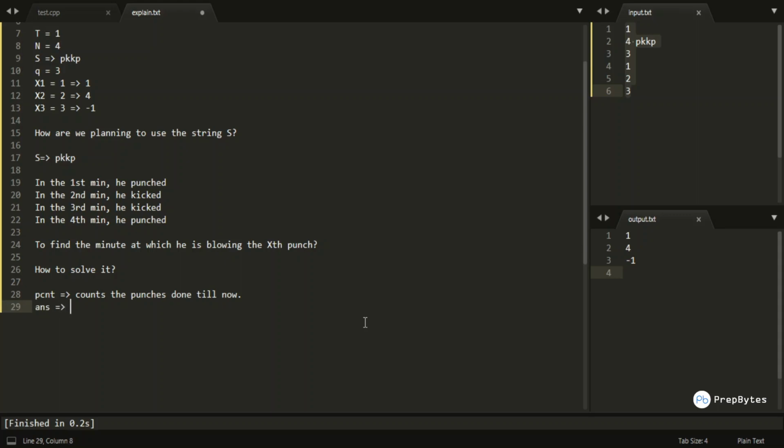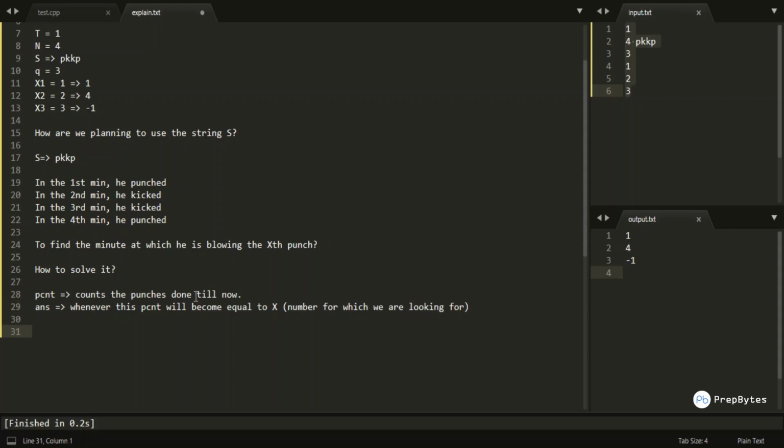My answer would be whenever this p count becomes equal to x, which is the number for which we are looking.